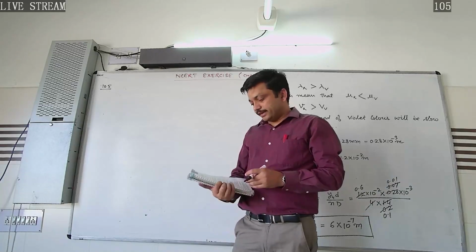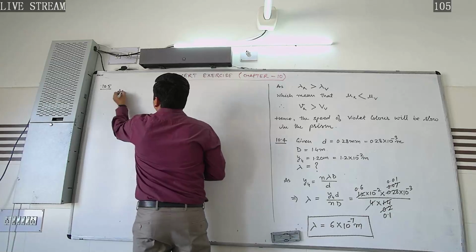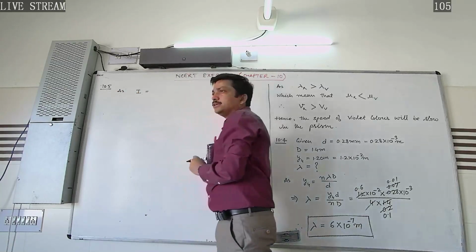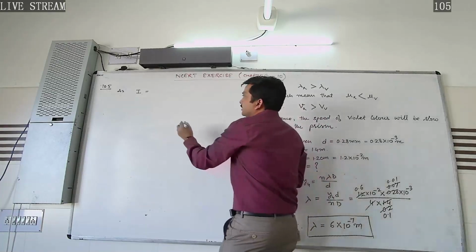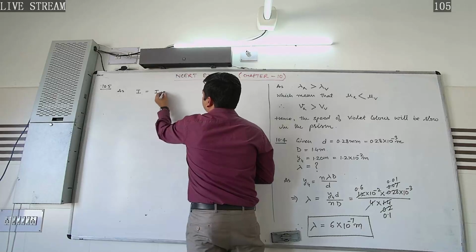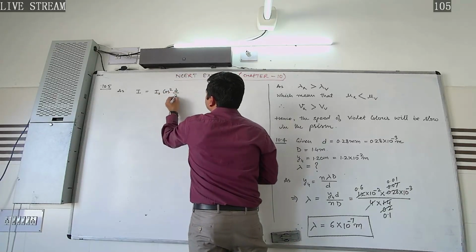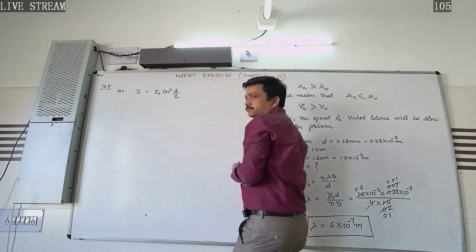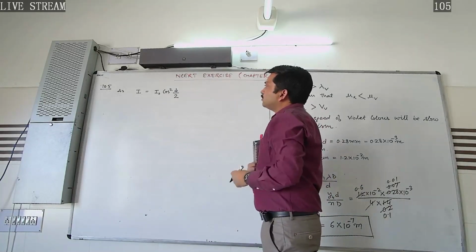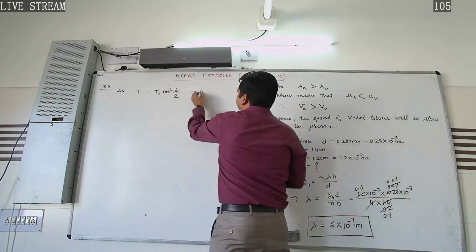So here in this case, as we know that the intensity of the light in Young's double slit experiment is given by I is equal to I naught cos square phi by 2. We have already studied about this.